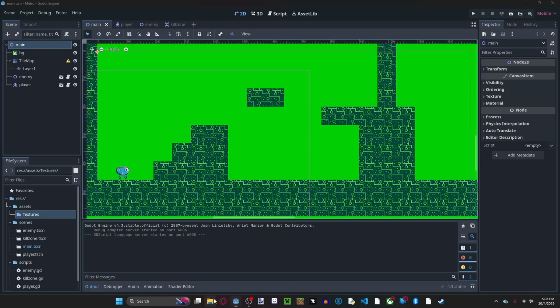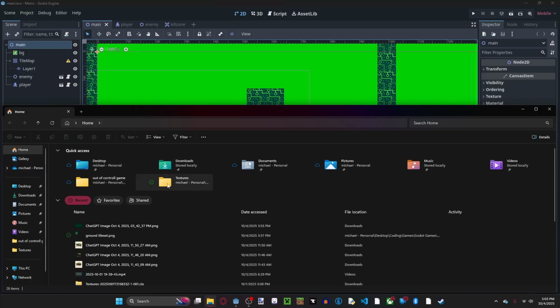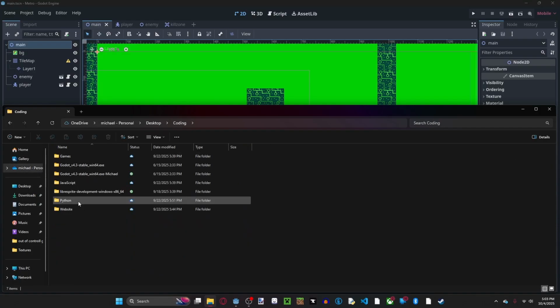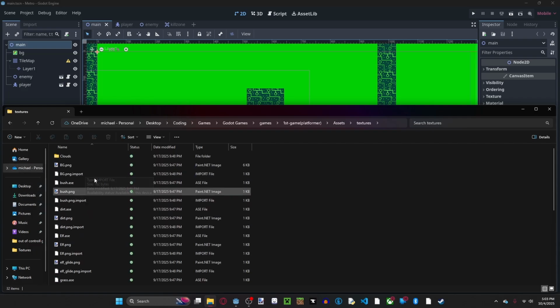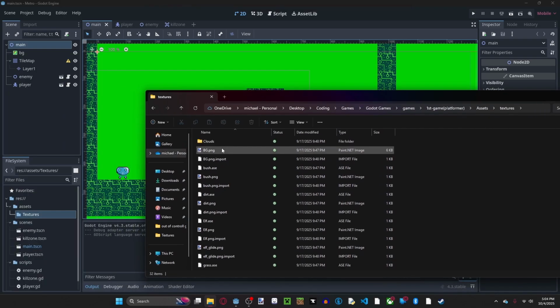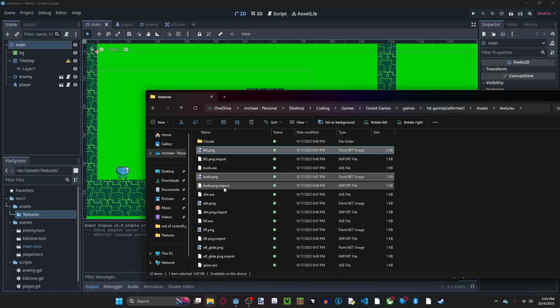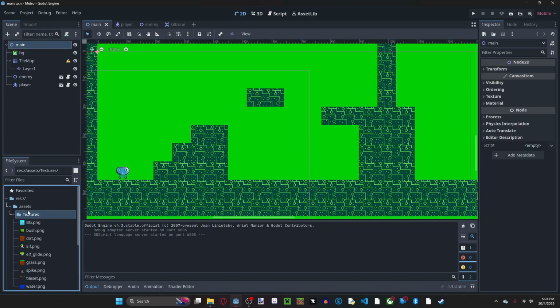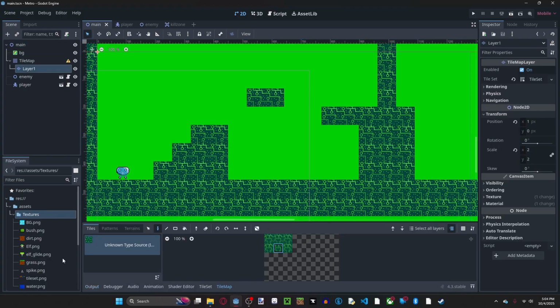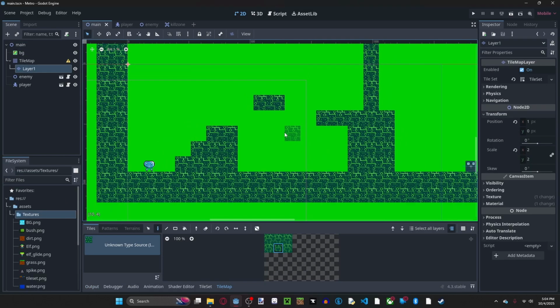Now we're going to open up the textures from the last game that I made. I think I have them downloaded. I should have them downloaded from when I downloaded the game. Okay, so here's all of our textures. I'm going to Ctrl-click to select the ones that I need to add. All right, so I'm adding all of the textures. Now we have every last texture that was in the original game. As you guys can probably see, we still have these old textures.